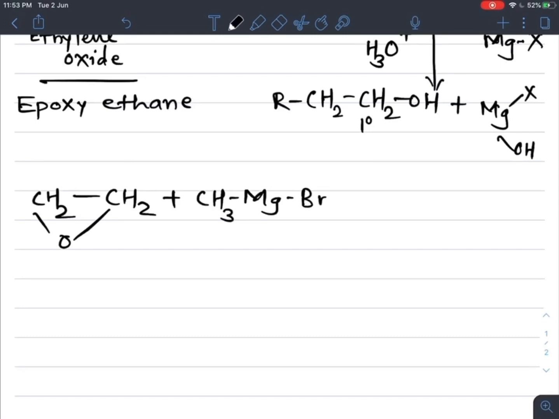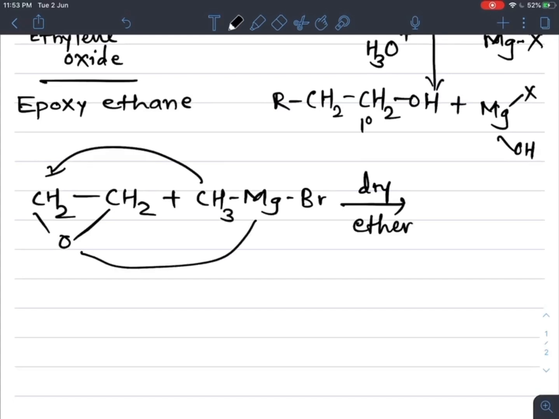Now what happened? The bond breaks and the reaction takes place in presence of dry ether. What do we get as the product? See here, this CH3 gets added to this carbon, and magnesium with the bromine gets added to this oxygen. What do we get? Intermediate product.